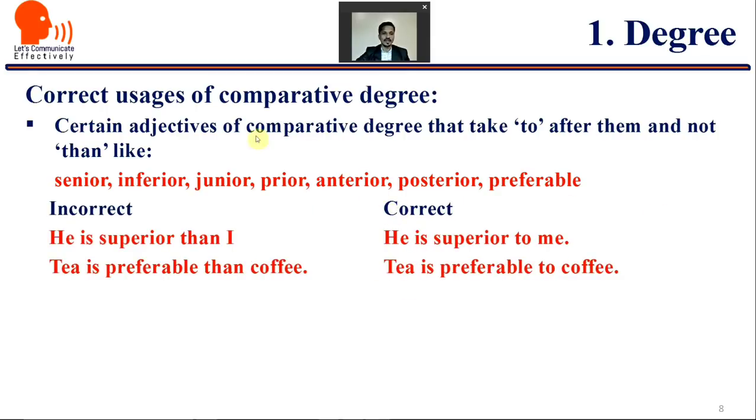Like, "He is superior than me." No, here we should use "to". He is superior to me. "Tea is preferable than coffee." No, tea is preferable to coffee.